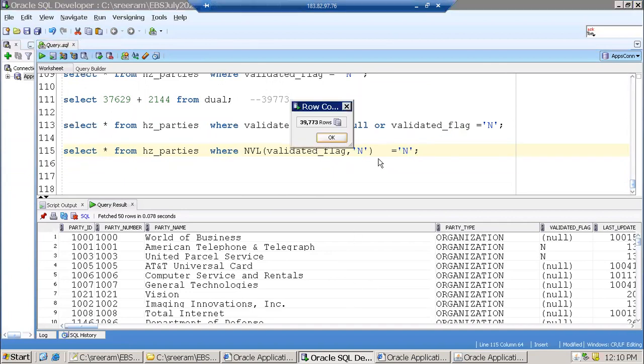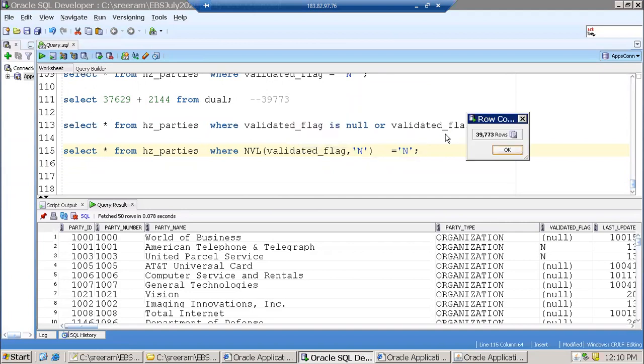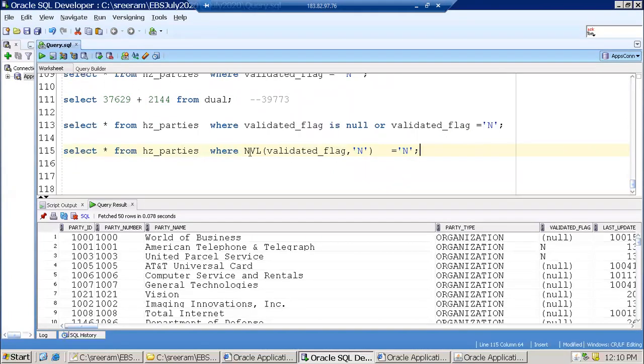Got it? Same records, 39,773. So I applied NVL here. So let us try to see how it is working. Now we know how NVL works: if the first expression is null, it will consider the second value.